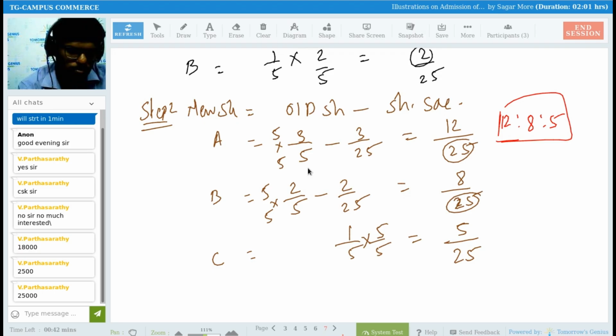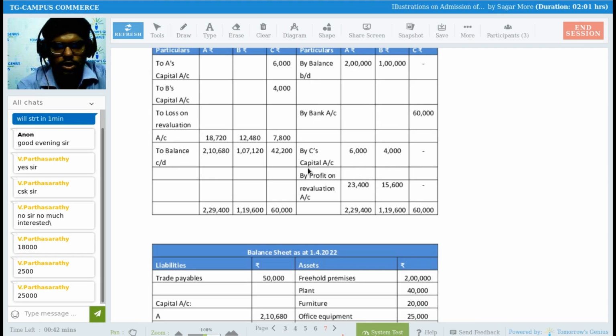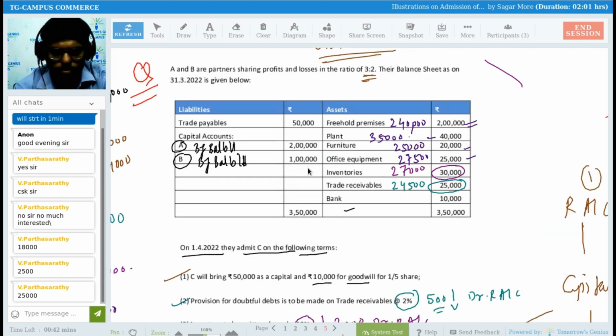Okay, so what do I need to do now? Sir, after doing this, we have to focus now on the partners' capital account. See, the partners' capital opening balance is given, 2 lakh, 1 lakh. Then this C partner brings an amount into the business for capital. So 60,000 rupees is there. Okay, I need to check.